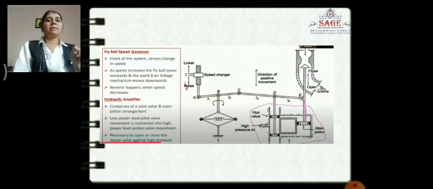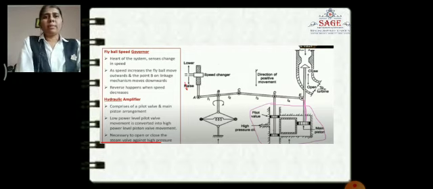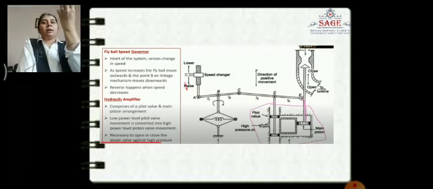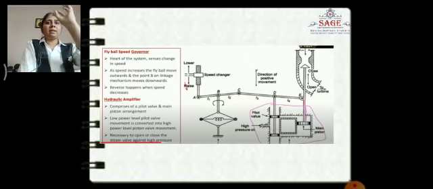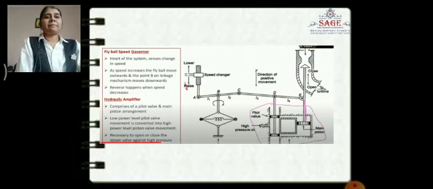Pilot valve open means high pressure oil will enter the system. Because high pressure oil enters the system, the main piston valve will move in the downward direction. If the main piston valve moves downward, the steam inlet valve will open. Steam inlet valve open means steam will enter the system. This is the whole process of this block diagram.